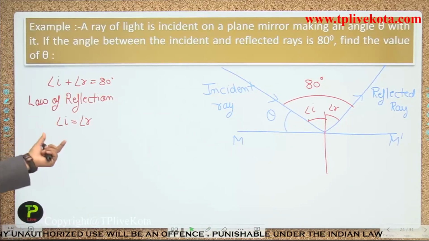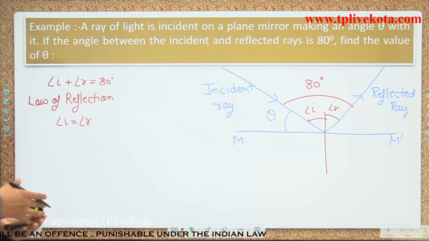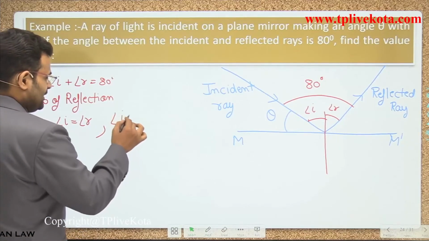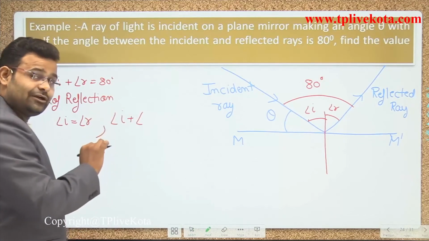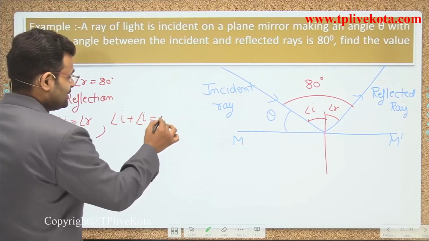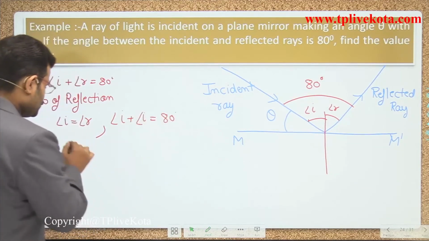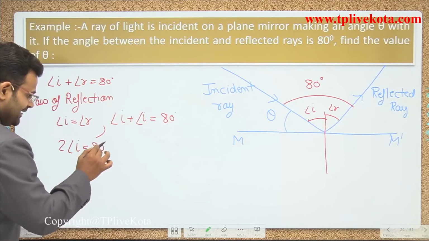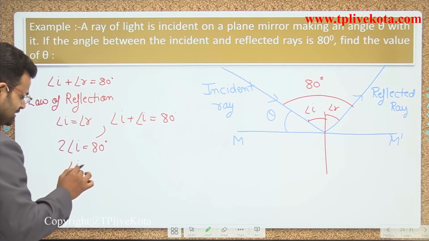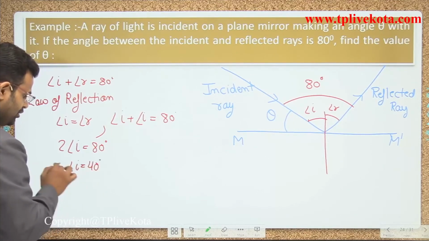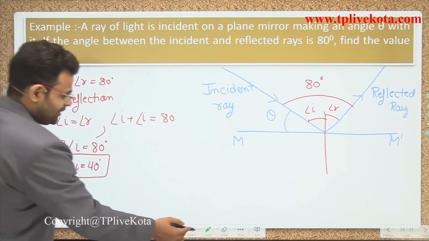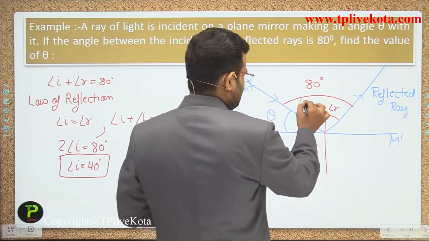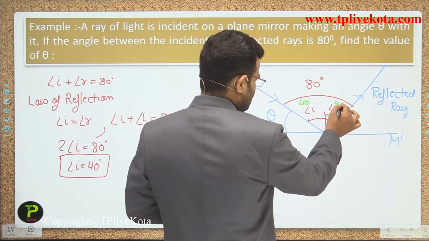Now put the value in the form of i or in the form of r, it depends on you. So angle of i plus angle of r, with angle of r equal to angle of i, is 80 degrees. So 2 angle of i is equal to 80 degrees, so angle of i is equal to 40 degrees. Now write the value: angle of i is 40 degrees and angle of r is also 40 degrees.